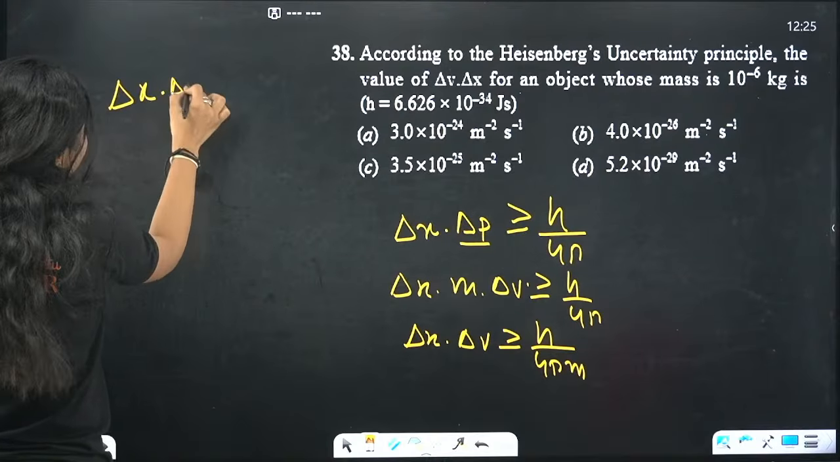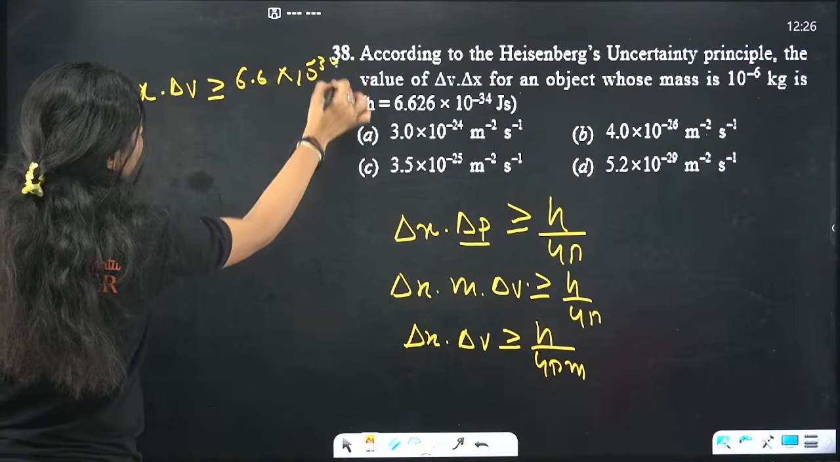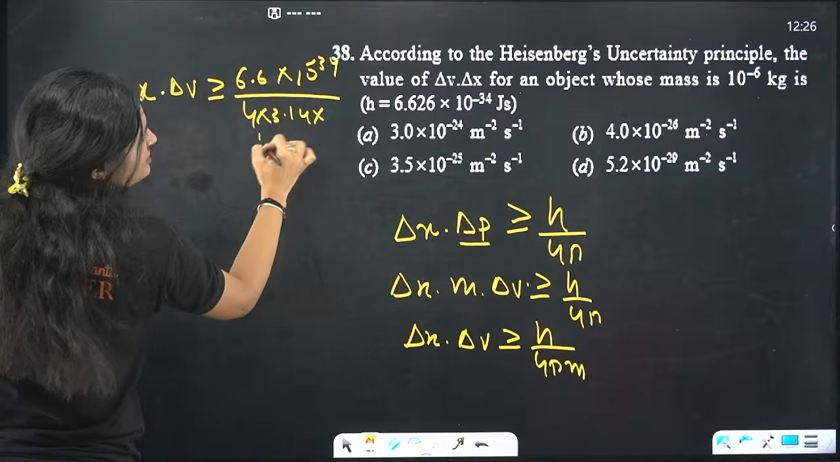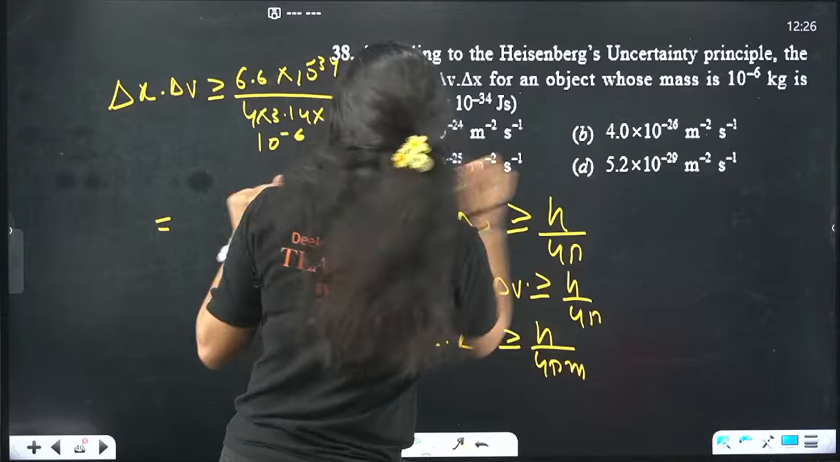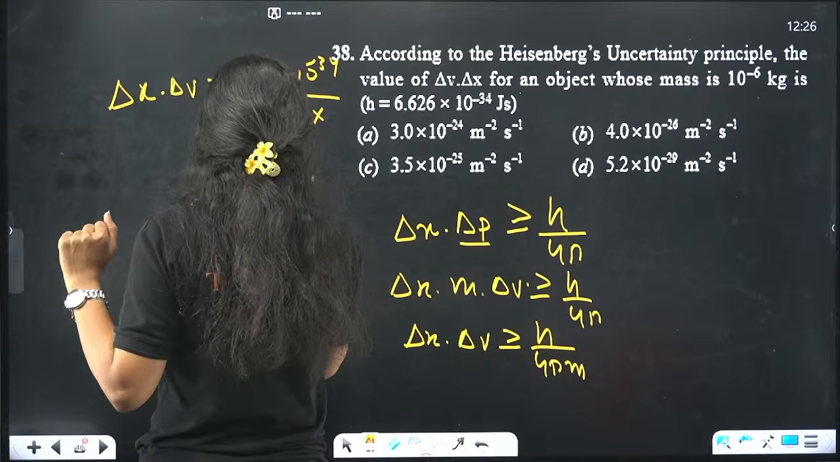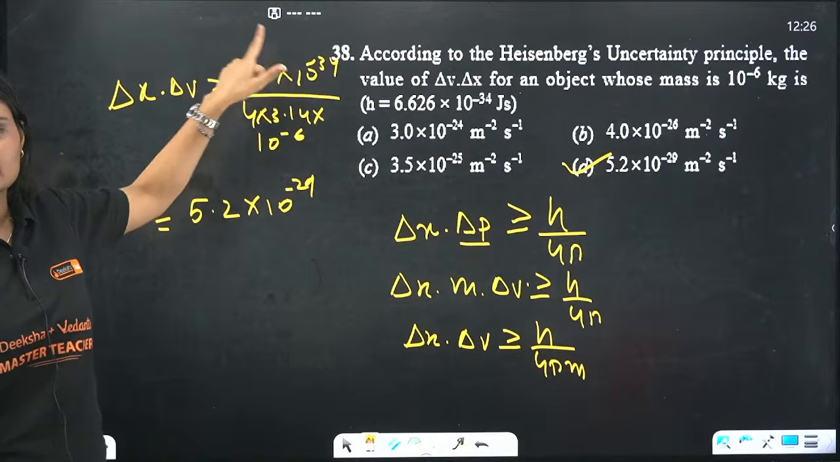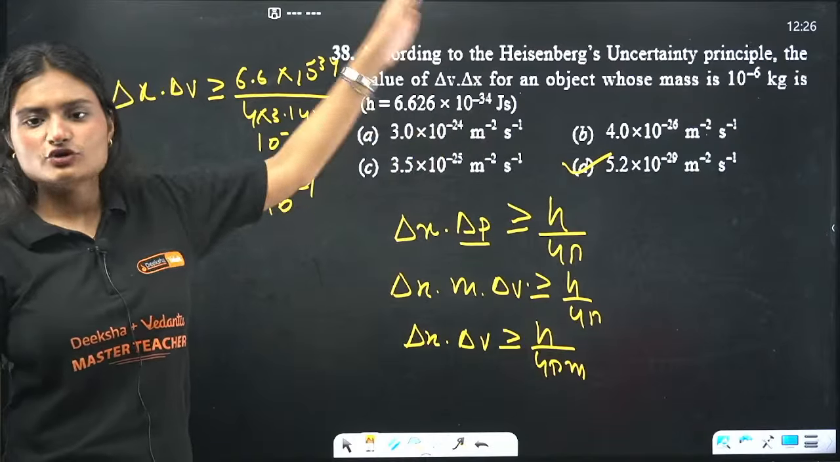Delta x dot delta v greater than or equal to 6.6 times 10 raised to the power -34 by 4 times 3.14 times m, which is 10 raised to the power -6 kilogram. Your answer will be 5.2 times 10 raised to power minus 29. Minus 29. Without even solving, you get an idea. Minus 34, minus 6 is there. Okay? Minus 34 plus 6.